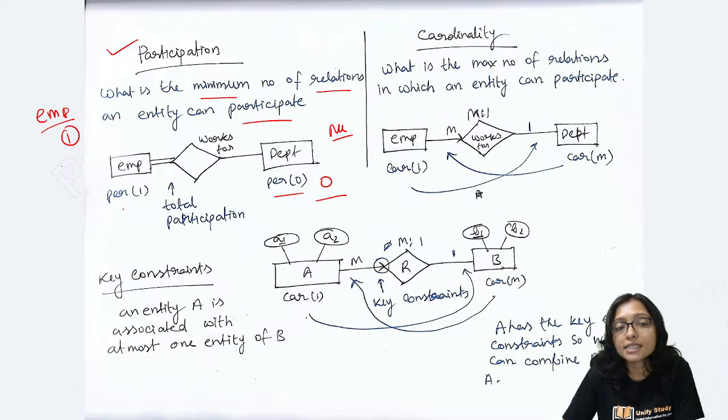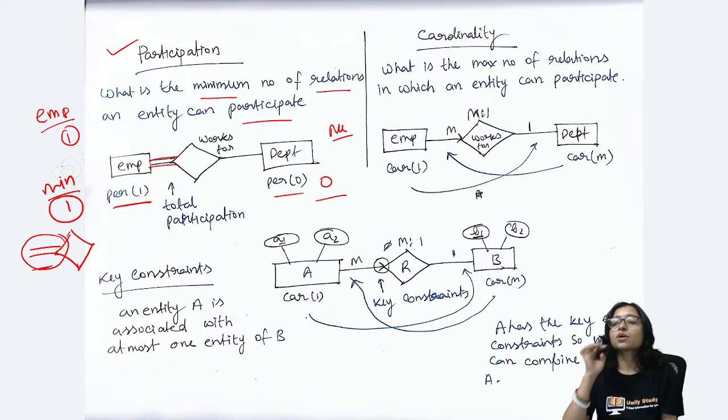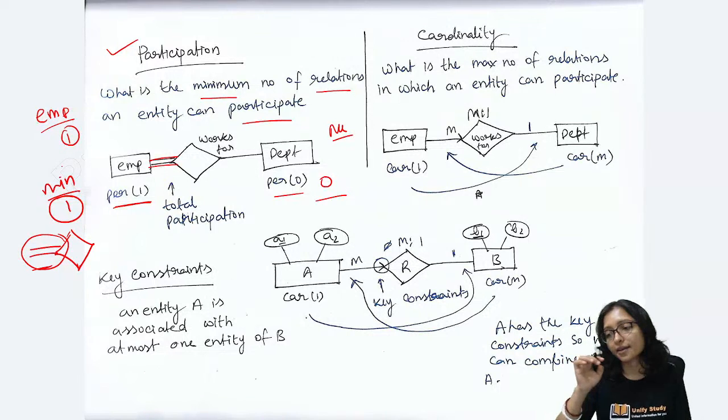When the participation is at least 1, that is called total participation, and we represent total participation with a double line. This double line means minimum at least 1 participation is there.